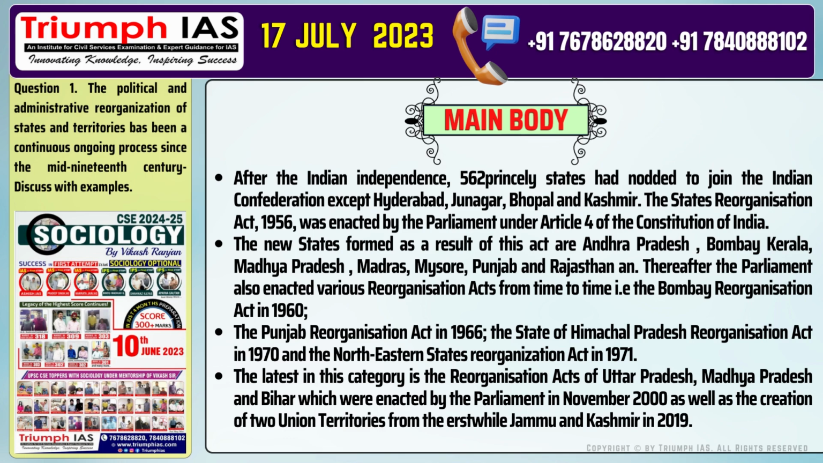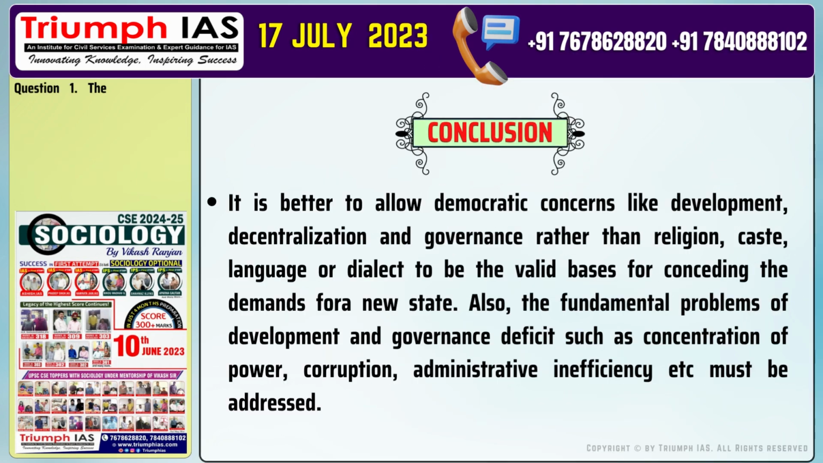the Bombay Reorganization Act in 1960, the Punjab Reorganization Act in 1966, the State of Himachal Pradesh Reorganization Act in 1970, and the Northeastern States Reorganization Act in 1971. The latest in this category is the Reorganization Acts of Uttar Pradesh, Madhya Pradesh, and Bihar, which were enacted by the Parliament in November 2000, as well as the creation of two union territories from the erstwhile Jammu and Kashmir in 2019.